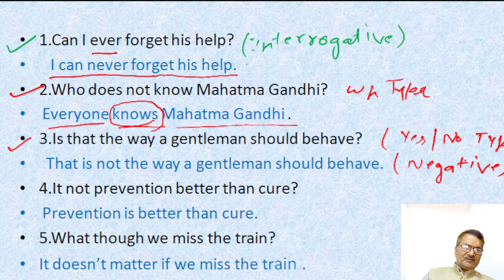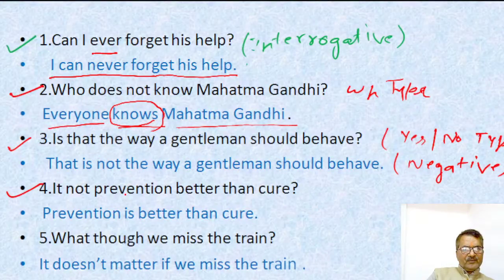It is a very important rule for all of you that if the interrogative sentence is positive, the assertive will be negative, and if the interrogative sentence is negative, the assertive will be positive. Very, very important rule for all of you. Fourth example: